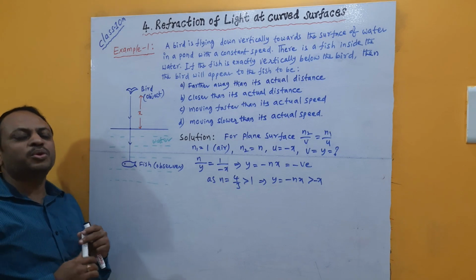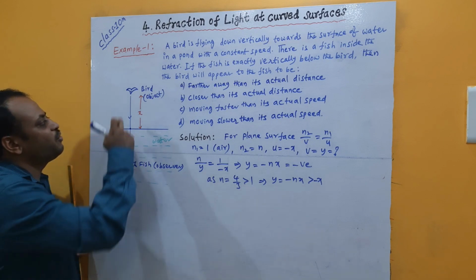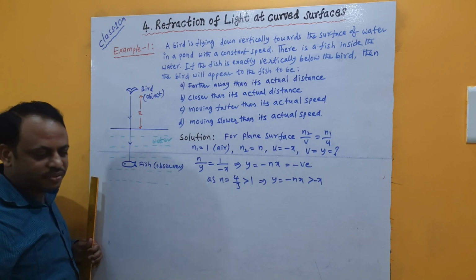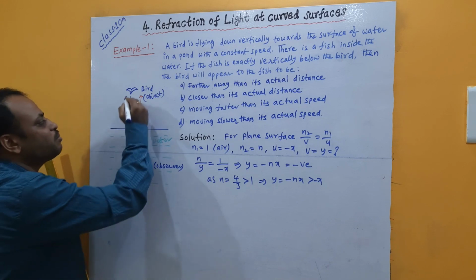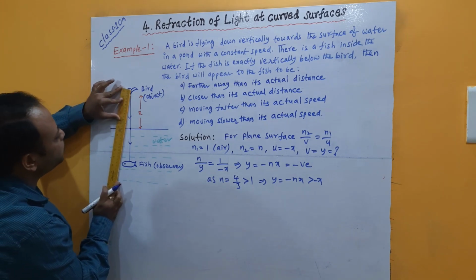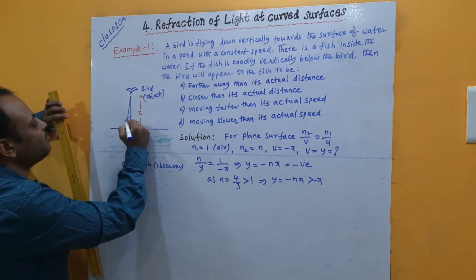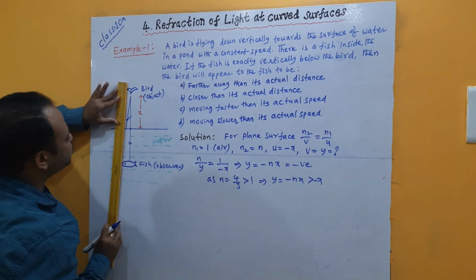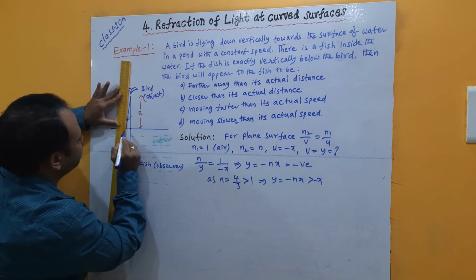The same we can prove by drawing a ray diagram. Ray diagram in the sense, as we know, if we want to get the position of image from the object, light rays start, and as per the rules for refraction they have to undergo refraction, and after refraction where they are meeting, that meeting position is called the position of image. So from the object I am taking one light ray coming like this, and one more light ray entering from air to water, that is rarer to denser medium. We know that when a ray of light enters from rarer to denser medium, from its original path it should bend towards the normal. So if it bends towards the normal, the path of the light ray will be, by changing a little bit, like this.